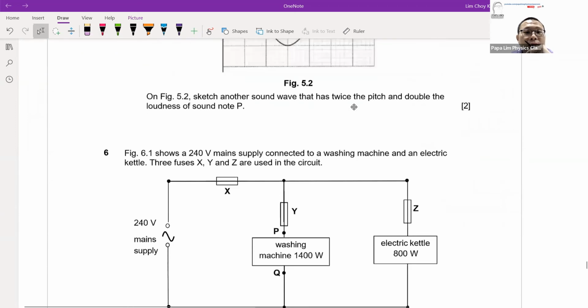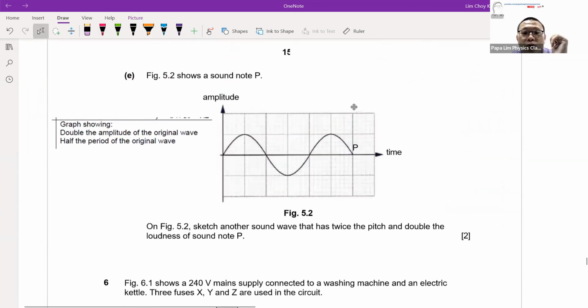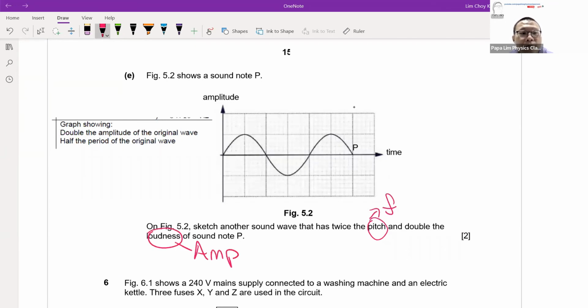Last part here will be the wave structure. Sketch a sound that is twice the pitch, double the loudness, as a wave. When we talk about wave in terms of pitch and loudness, remember, pitch refers to the frequency. Higher the pitch, higher the frequency. Loudness refers to the amplitude of the wave.